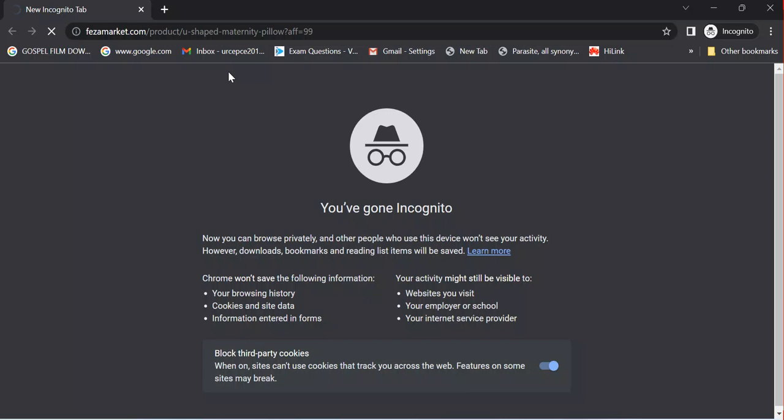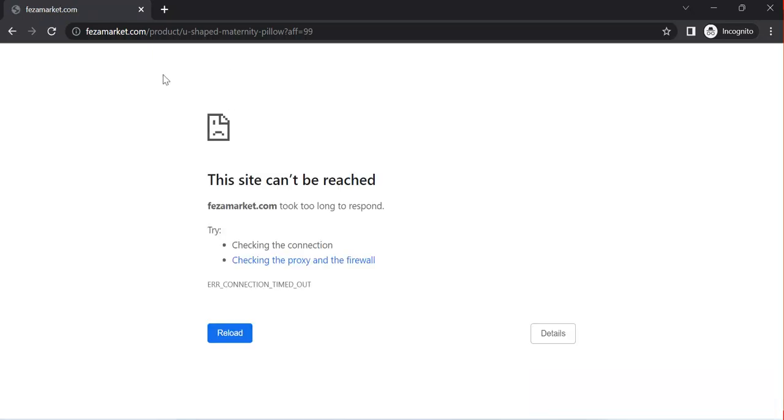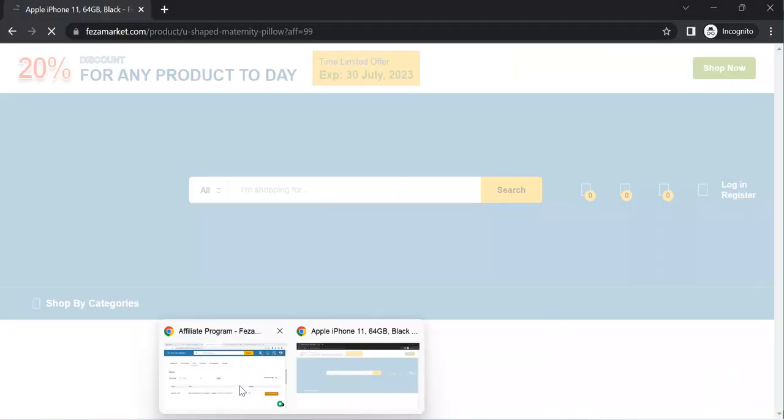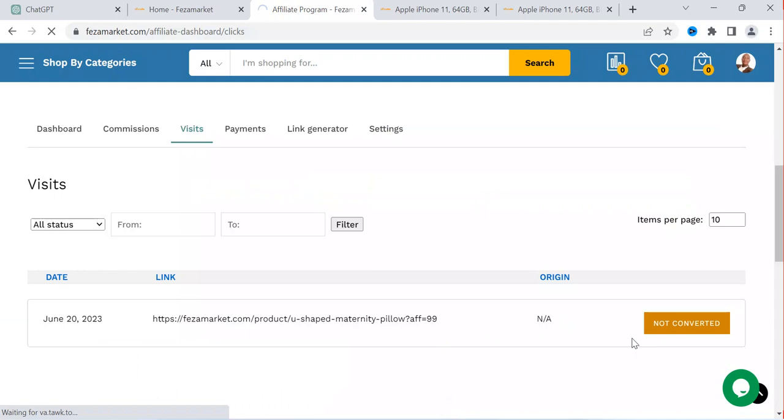So now let me see if it is going to be reflected in my affiliate dashboard that someone has visited my site. I have to come back here and see. If I refresh this one, I see if someone has visited my site or not. You see it is not yet converted.